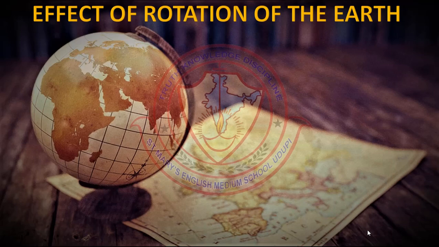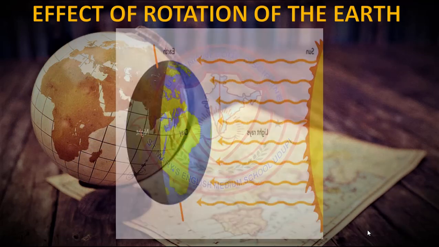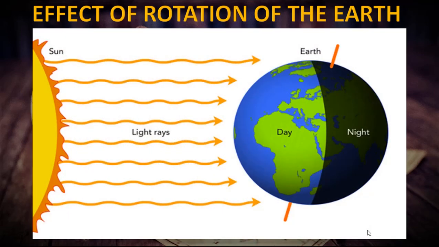Effect of rotation of the earth. While rotating, different parts of the earth face the sun. The part of the earth that faces the sun experiences day, while the other side, which lies away from the sun, is dark and experiences night. The effect of rotation of the earth causes day and night.